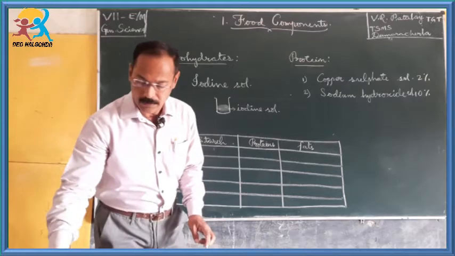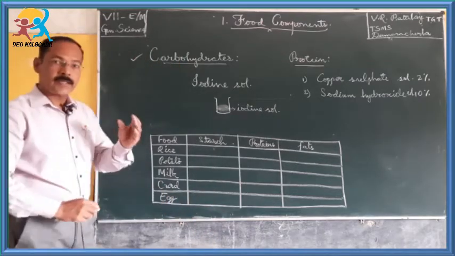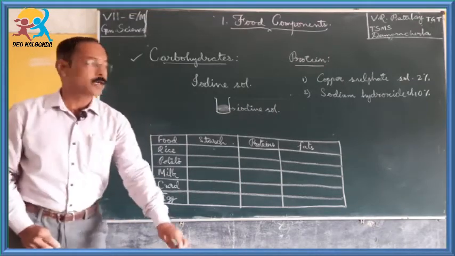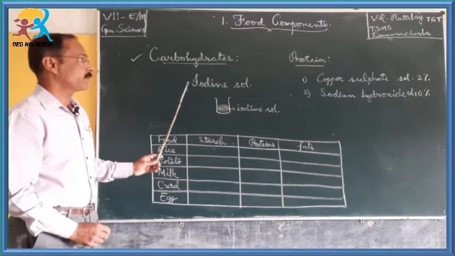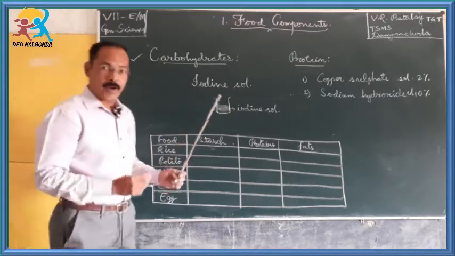So, children, look here. To confirm whether the given food item contains carbohydrates or not, as we have prepared the iodine solution, what we have to do?